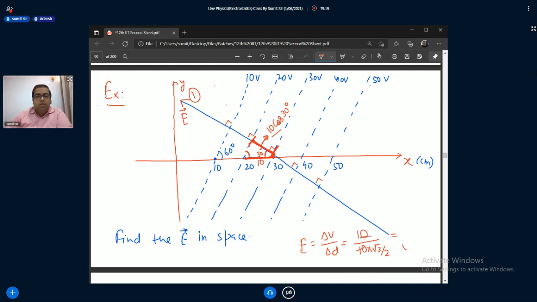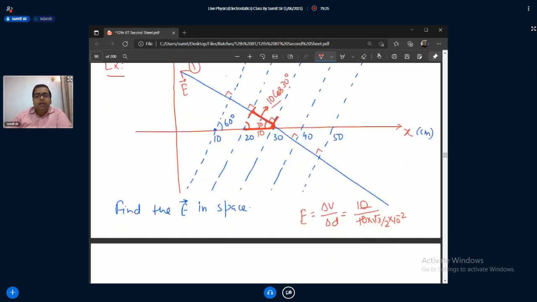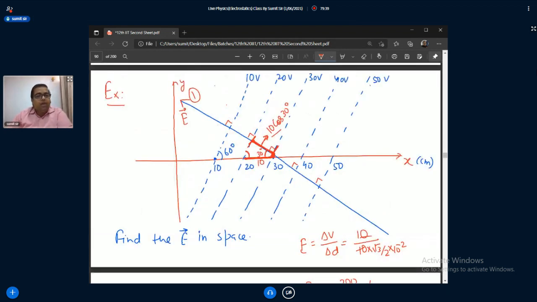One minute, I am missing one more thing. 10 to the power minus 2. Why? It's in centimeters, so I am converting. Yeah. So this is 100 into 2. That means 200 by root 3 volt per meter. This is the magnitude part. Now I'll find the direction. Okay. How will we find the direction?